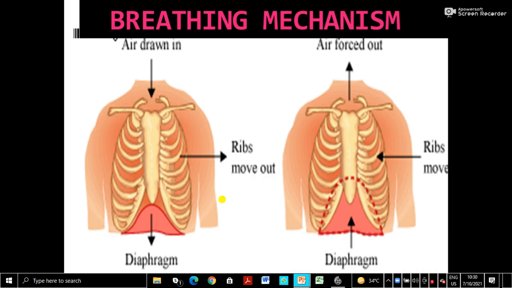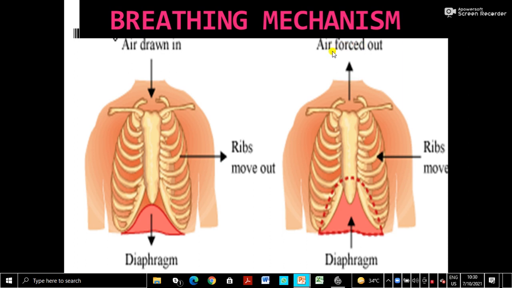And see again. You can see the diaphragm moves downwards, and the ribs move upwards because the intercostal muscles contract. So the thoracic cavity volume increases, pressure decreases, so air is drawn in. And when the opposite happens, when the muscles relax, the diaphragm comes to its original position, the ribs come to their original position. So what happens? Volume decreases, pressure increases, so air is forced out. This is exhalation or expiration.